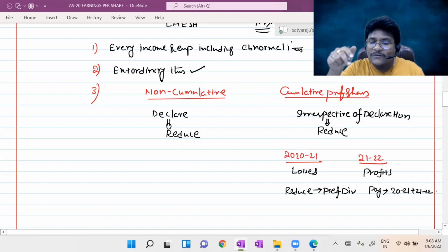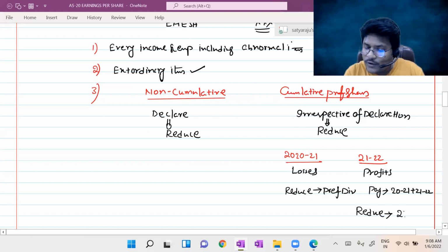But for the purpose of calculation of EPS, you should reduce the preference dividend only related to 21-22. Even though the payment happened for both the years, that is only related to the payment. But for calculation of EPS, you should reduce only the 21-22 dividend.